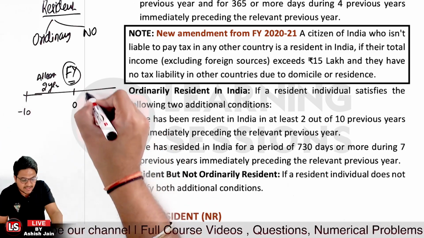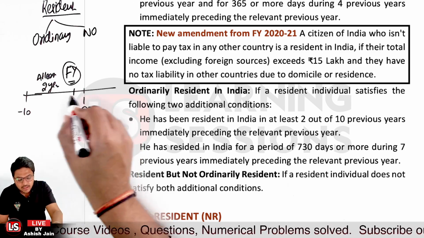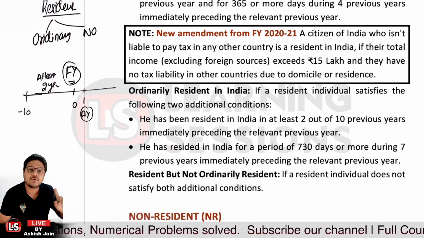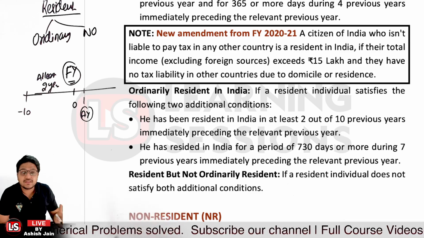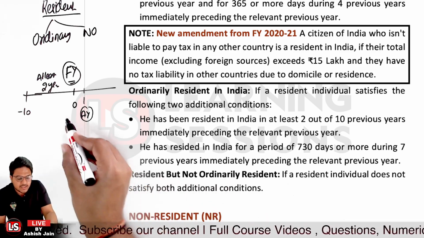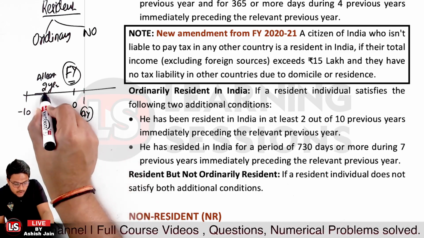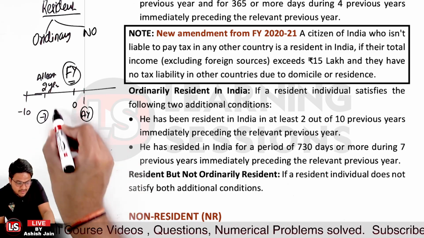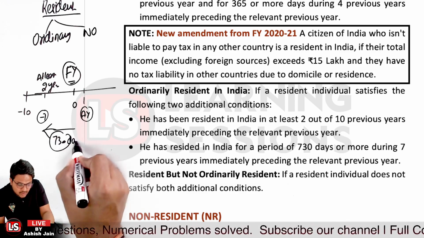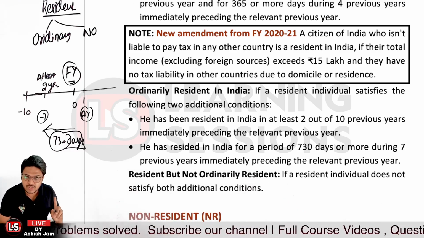So this is the assessment year we are having, and relevant to that financial year, out of the previous 10 years, the person must have stayed at least 2 years. And further, the person is to reside in India for a period of 730 days or more in the last 7 years. Okay, so these are the two conditions which are to be taken care of.